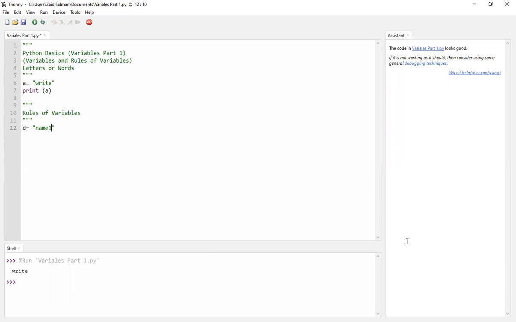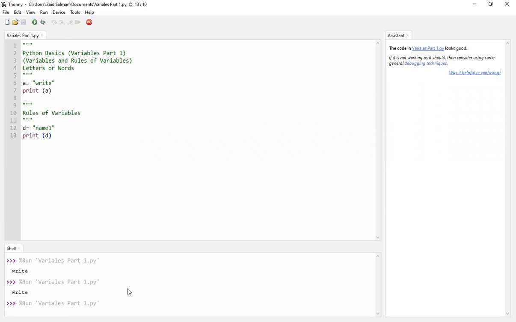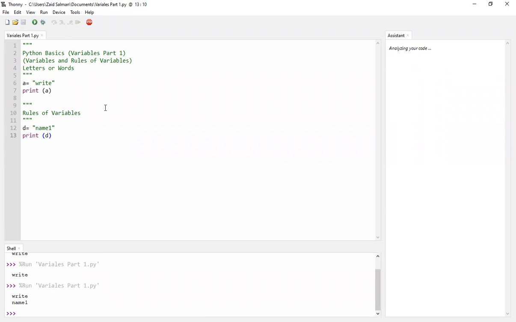d is equal to name 1. If I run the current script, it won't show me anything because I forgot to write print. So I write print d. These are common errors and mistakes we make while doing the course, so I'm teaching you how to avoid this. Be sure to put print d because our value will only be printed if we write print. So print d, and you can see that I've got name 1.